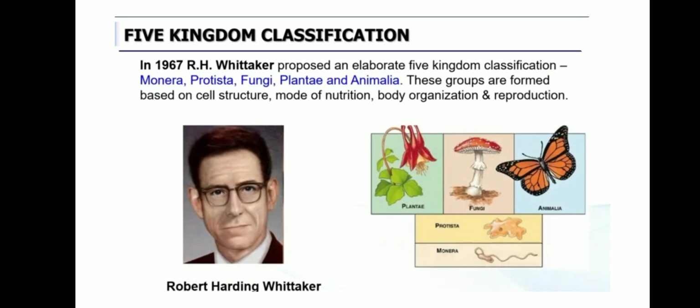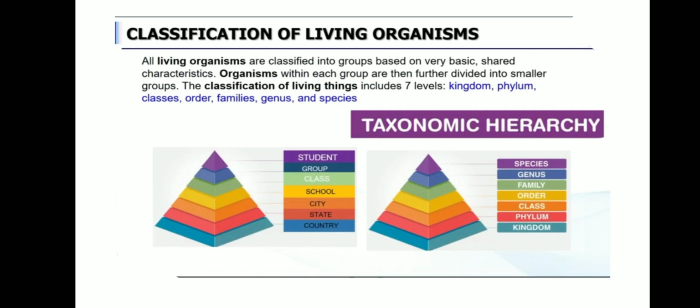Mode of nutrition means intake of food, body organization, how the body is structured, as well as reproduction, giving birth to the young one, the way the reproduction takes place. Based on all this, the five kingdom classification was given by R.H. Whittaker.